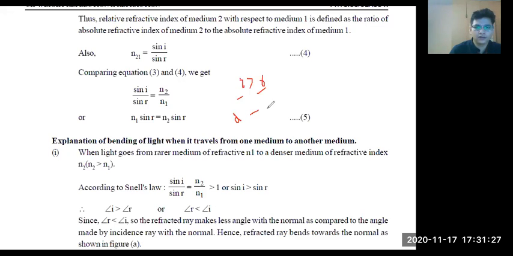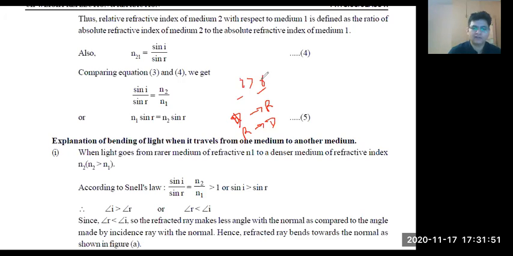Denser to rarer or rarer to denser? If the angle of incidence is greater than the angle of refraction, logically it is coming from rarer to denser.